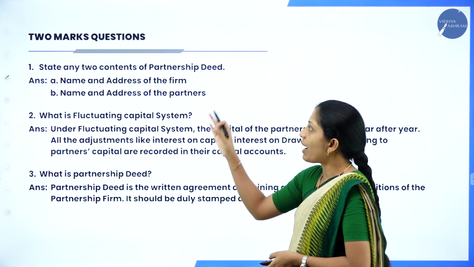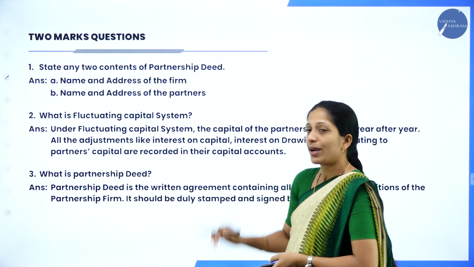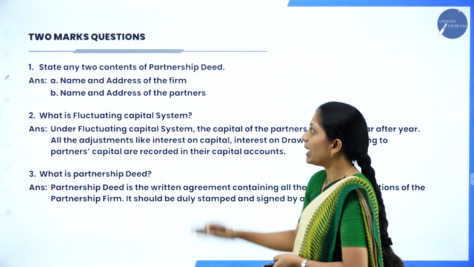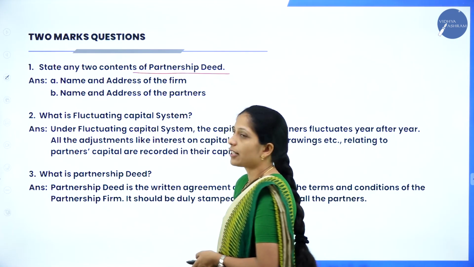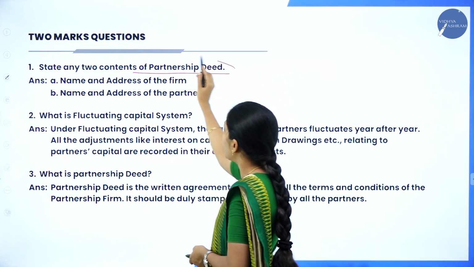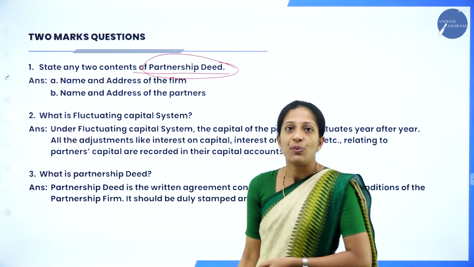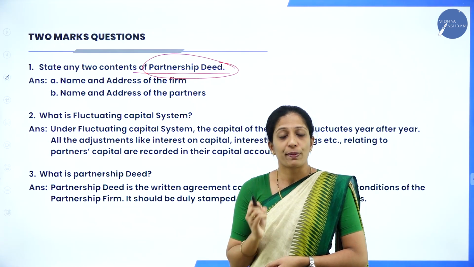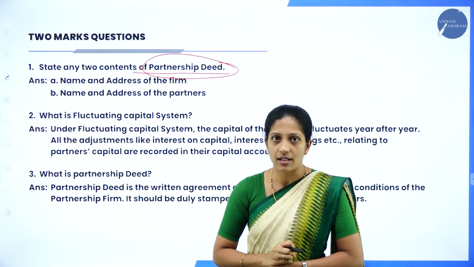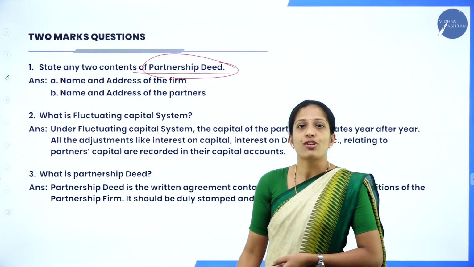Now coming to 2 marks questions. Let us see what are the questions they have asked in your previous question paper. The first question is, state any two contents of partnership deed. Of course, now you know partnership deed is a written agreement which contains all the terms and conditions of the partnership firm, and it should be duly stamped and signed by the partners. Now, what do you mean by contents of partnership deed?